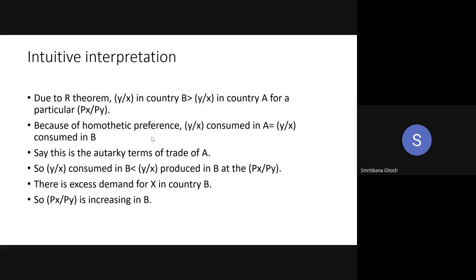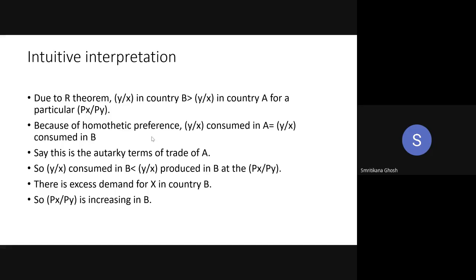Actually, what we have done is that initially everything is the same. Initially country A is very similar to country B. Now, given that situation, say in country B, capital availability has increased. So, according to the Rybczynski theorem, country B is going to produce more of Y, or rather more of Y by X, than country A. And there is homothetic preference.